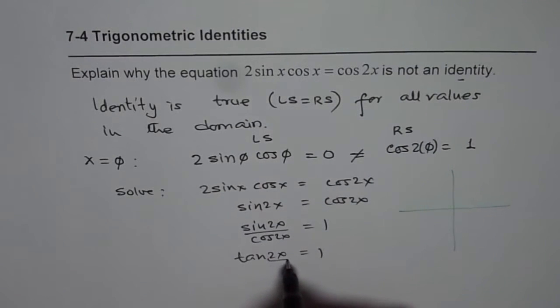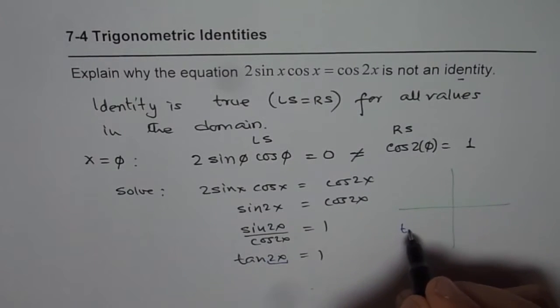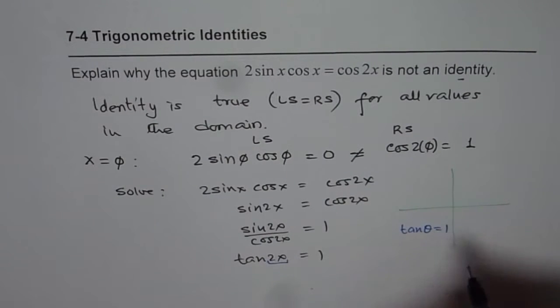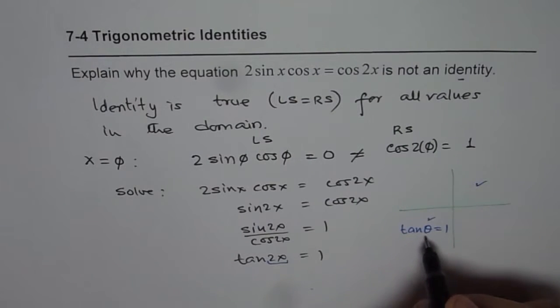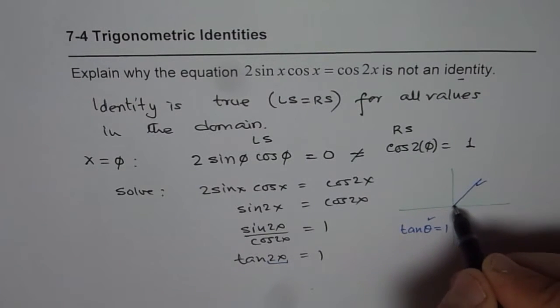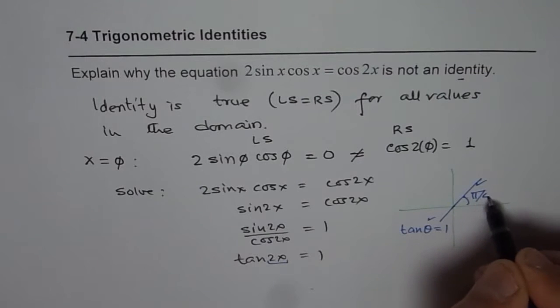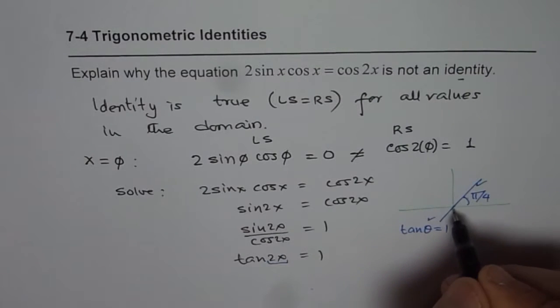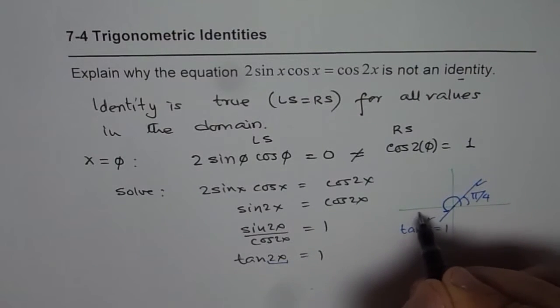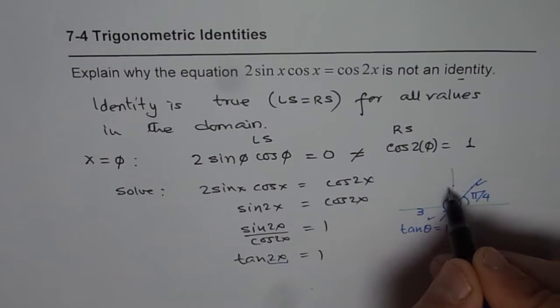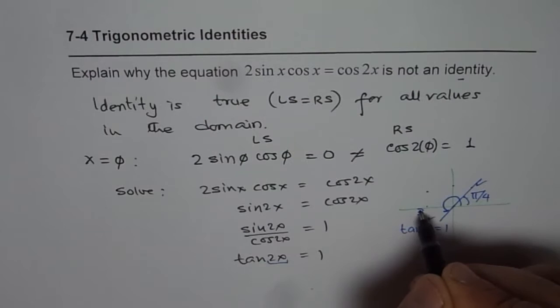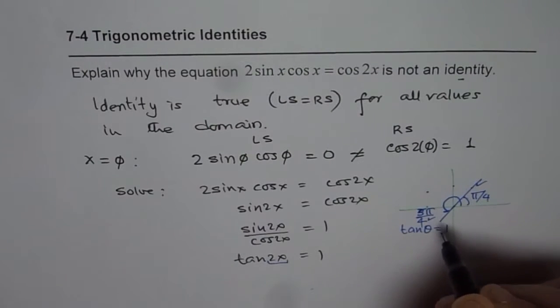Now, we say tan of theta equals 1. That means it is positive, so it could be in quadrant 1 and 3. And then we know it is 45 degrees, so pi by 4, correct? So theta could be pi by 4, or 5 pi by 4. Is it okay? So those are the two solutions.